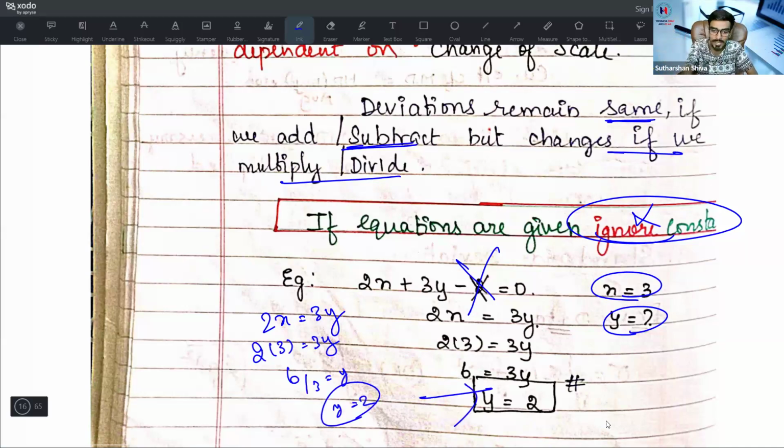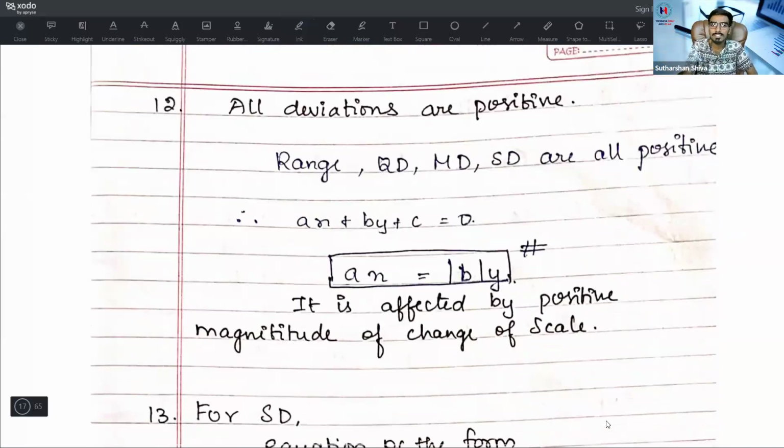So remember this, you will get a question. Next, 12th one: all deviations should be positive. Range, QD, MD, SD, all should be positive.